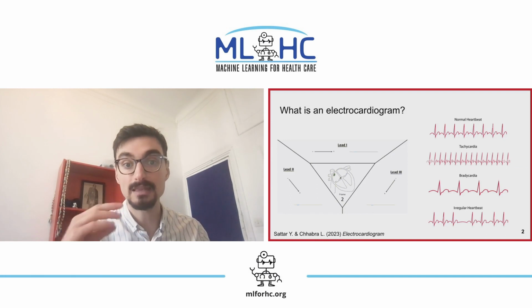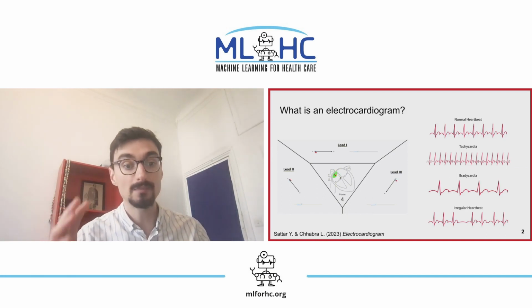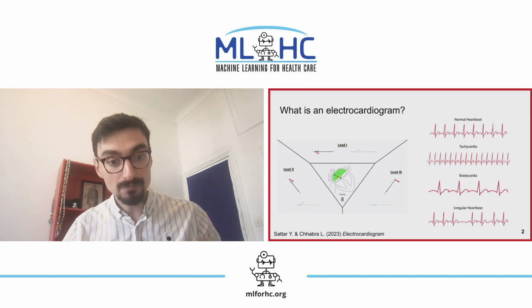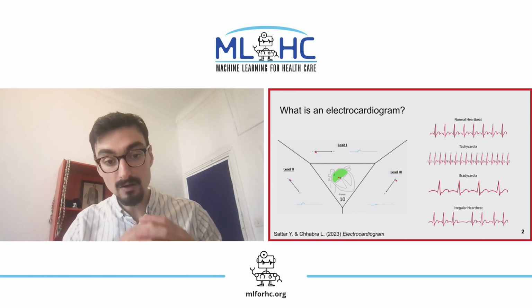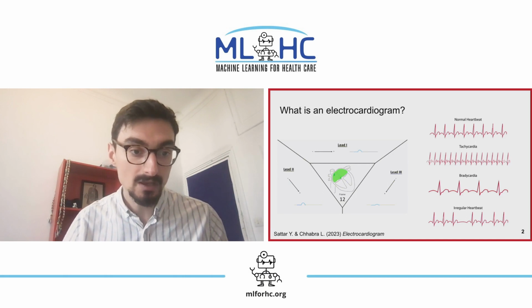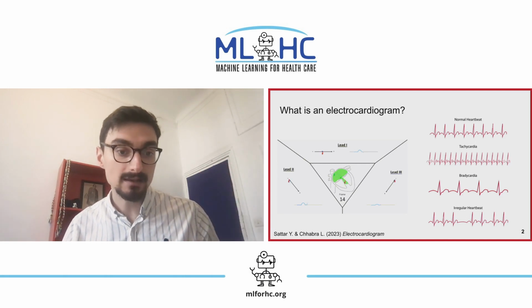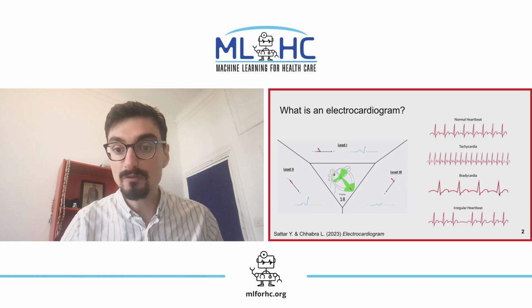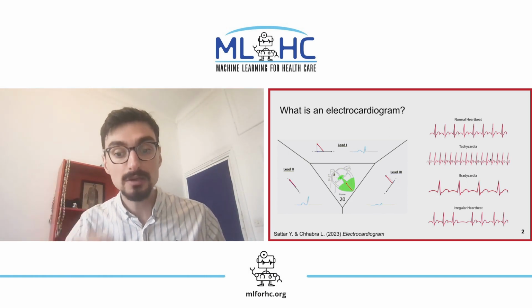For example, the electrocardiogram. An electrocardiogram is basically when we put electrodes on the chest of a patient and monitor the depolarization, or the passing of the current through the heart muscle. Here we have an example of a 3-lead electrocardiogram, although it's usually 12-lead in the clinic. This allows us to generate waveforms like these that allow us to monitor things like heart rate or diagnose various